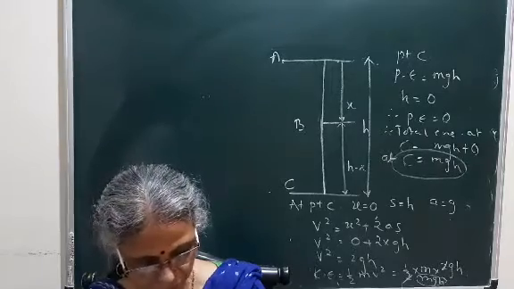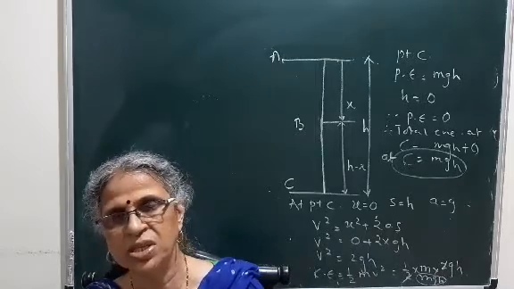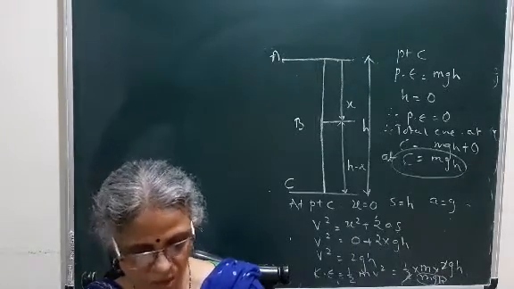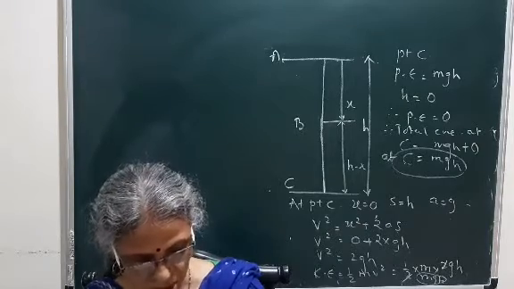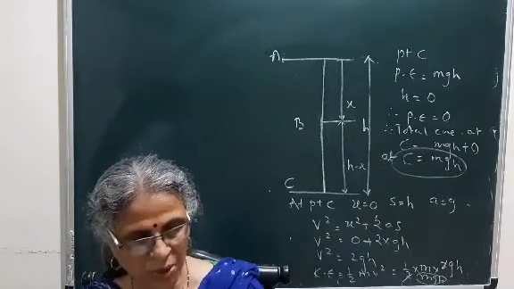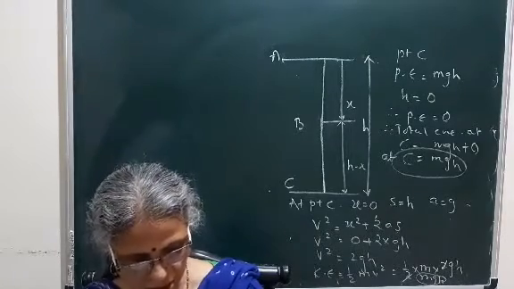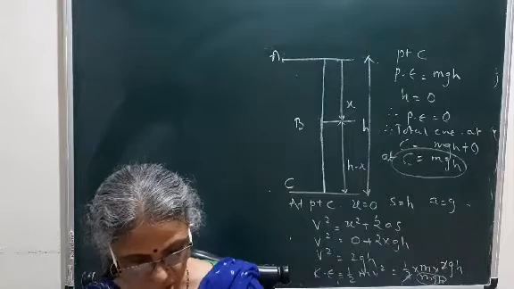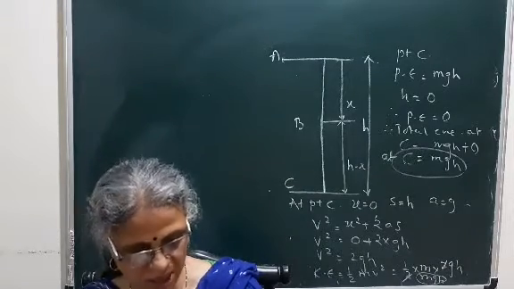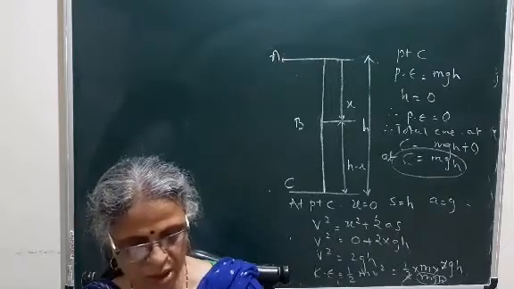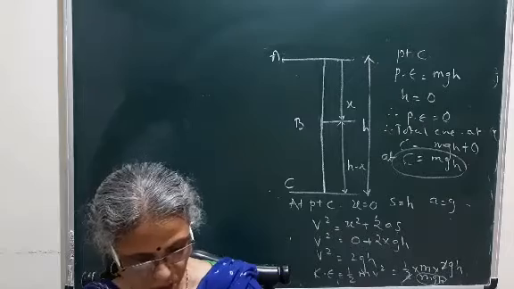So 1 kilowatt is equal to 1000 watts, and 1 hour is equal to 3600 seconds. So that is equal to 1 followed by 6 zeros, on 36, in joules. So 1 kilowatt hour is equal to 3.6 into 10 raised to 6 joules. That is very important, a fill in the blank which is always asked in the exam: 1 kilowatt hour is equal to dash joules. How many joules? 3.6 into 10 raised to 6 joules.